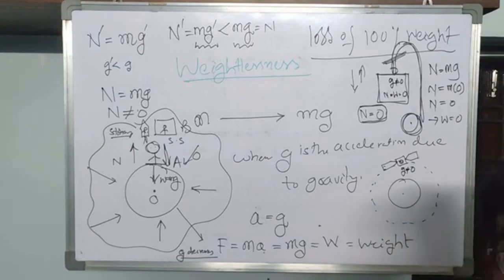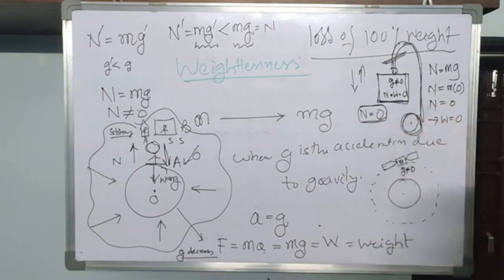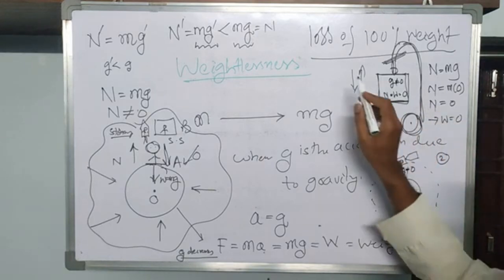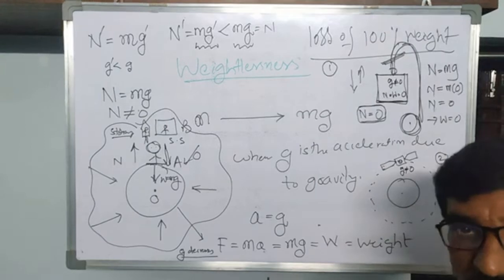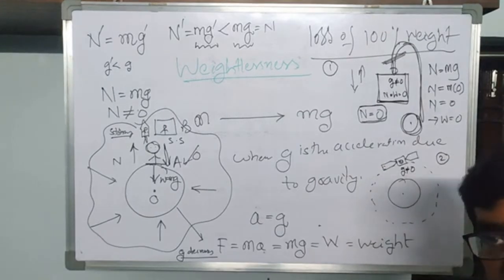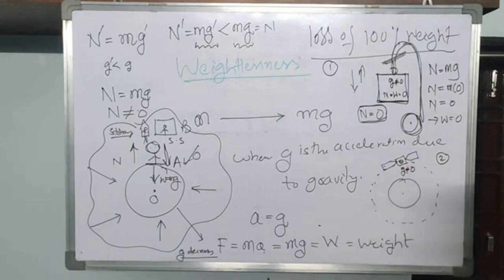Here, how this is practically being achieved in these two circumstances, that needs to be explained. Here, always we have to see what amount of action and reaction are taking place here and here. In order to understand the second case, it is better to go for case 1. If you are able to understand the lift with the broken cable, then it will be very easy to understand the weightlessness of an object placed in a satellite rotating around the earth.